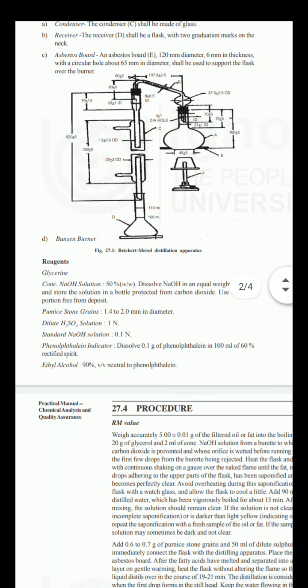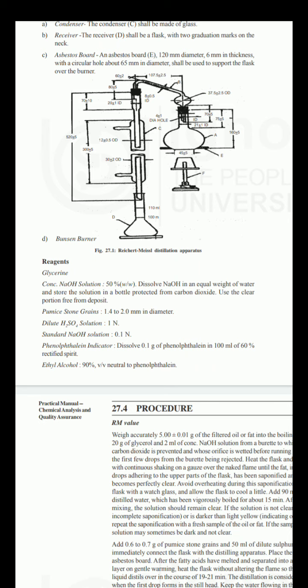And the last one is the Bunsen burner. The Bunsen burner is used to heat the sample, to provide heat to the test sample. This is the Reichert-Meissl distillation apparatus.